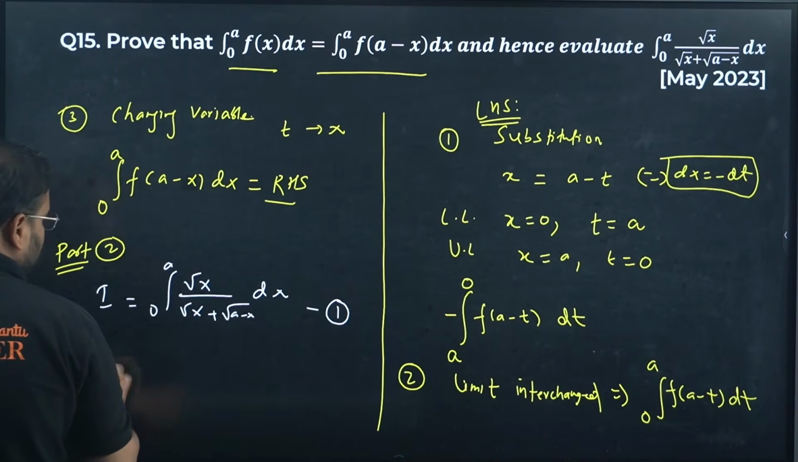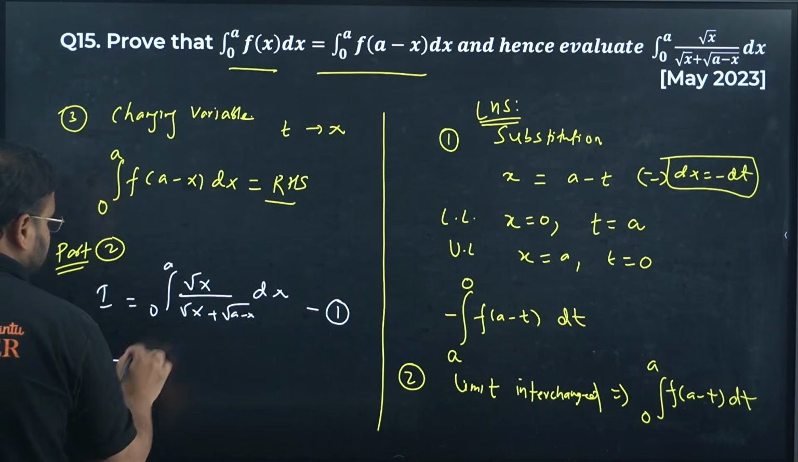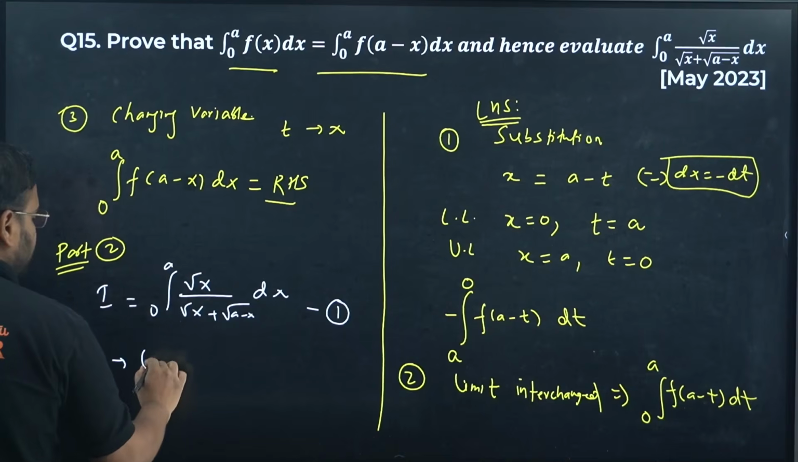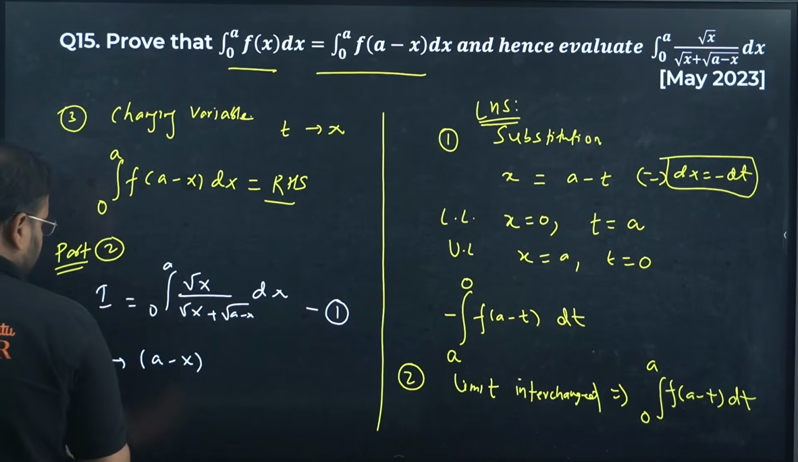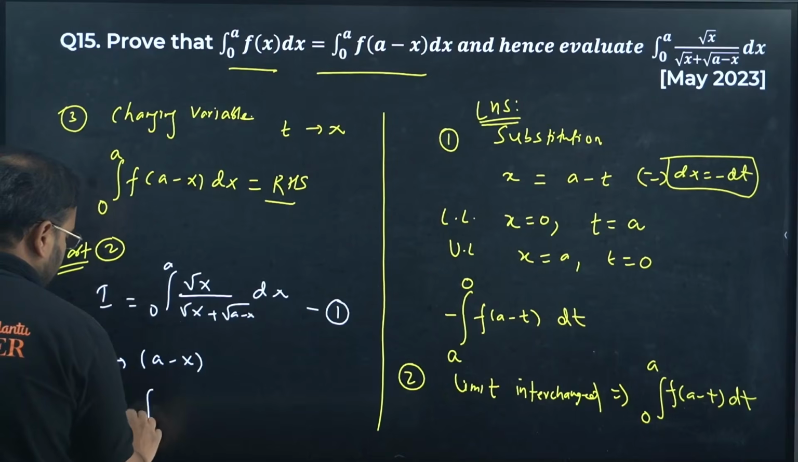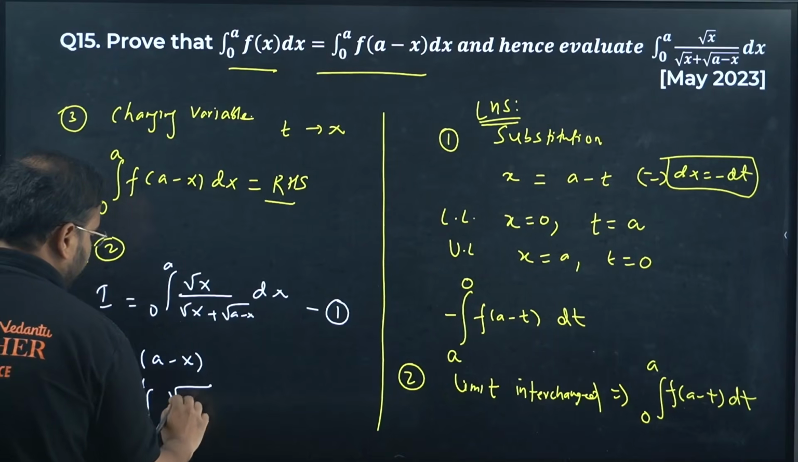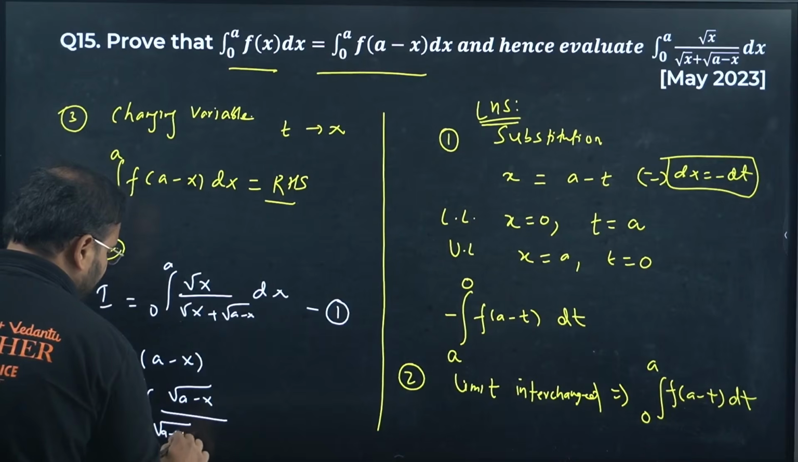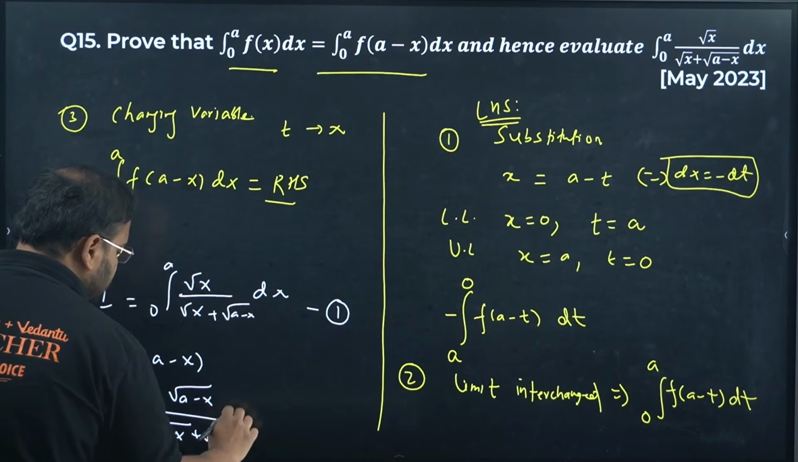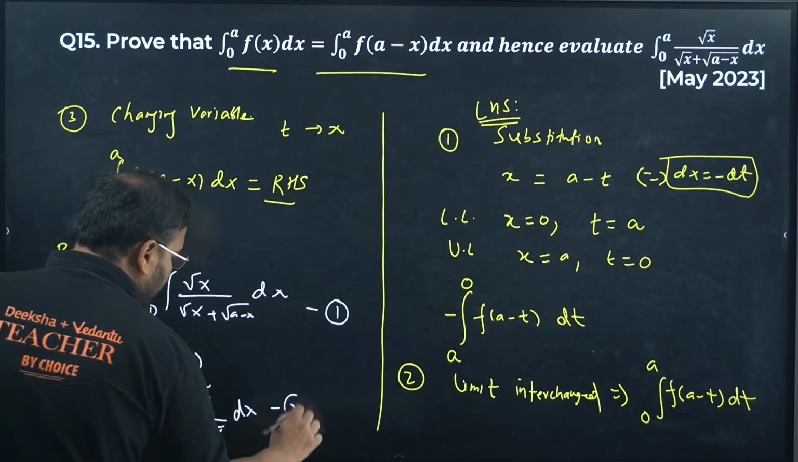Just simply substitute or replace x using King's rule, the sum of the limits, which is a minus x, replacing x by a minus x. You'll get I value as 0 to a, root of a minus x upon root of a minus x plus root of x, dx. Equation 2.